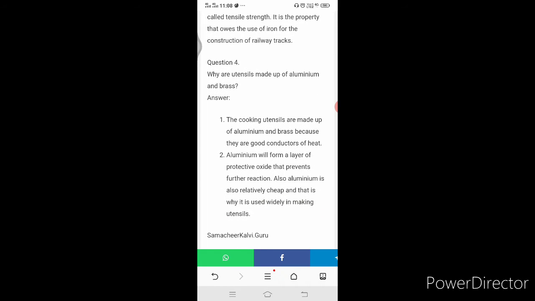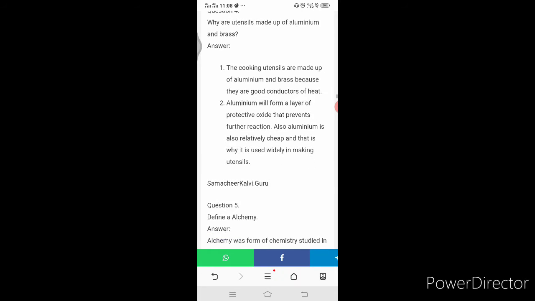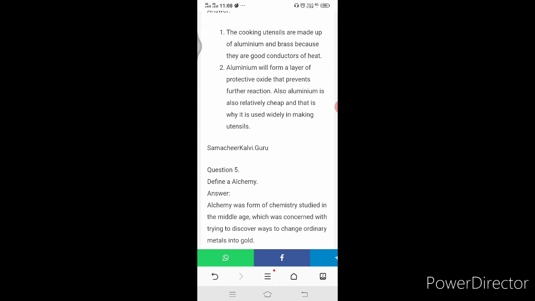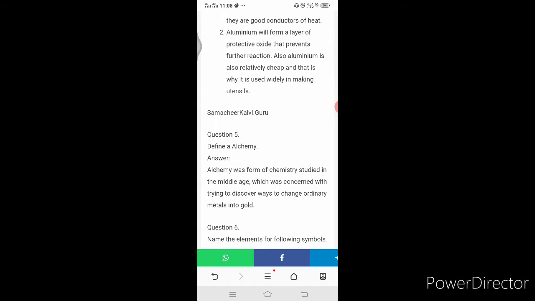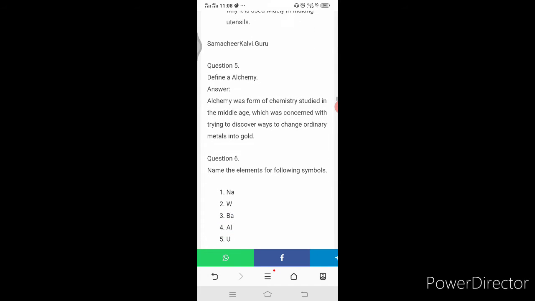Why are utensils made up of aluminium and brass? The cooking utensils are made up of aluminium and brass because they are good conductors of heat. Aluminium forms a layer of protective oxide that prevents further reaction. Also, aluminium is relatively cheap, and that is why it is used widely in making utensils.